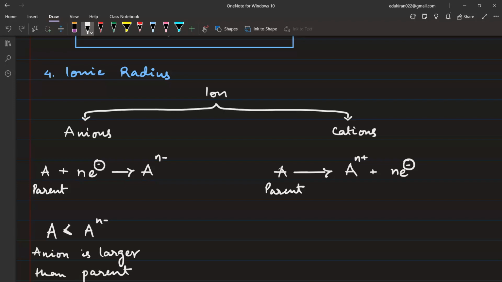In the case of cation, since we have removed electrons, it will be easier for the protons to pull the remaining electrons, because we have removed some electrons. It will be easier for them to pull a smaller number of electrons. So I can write cation is smaller than parent.